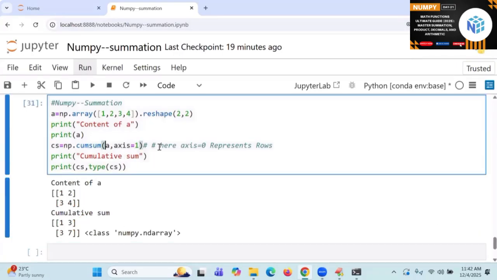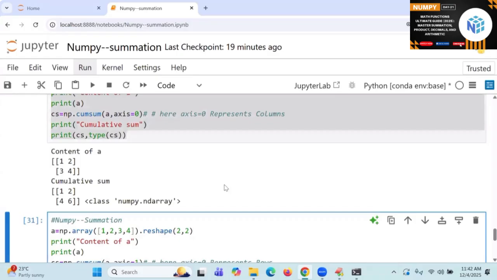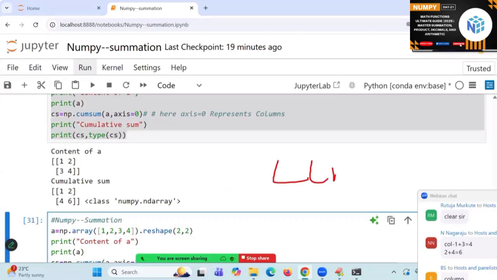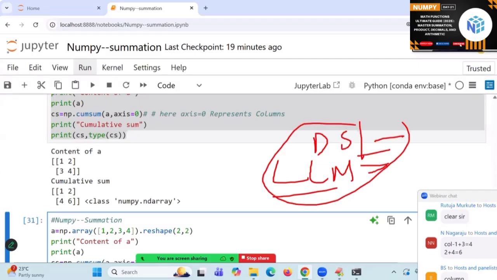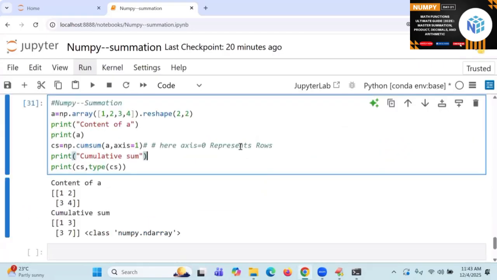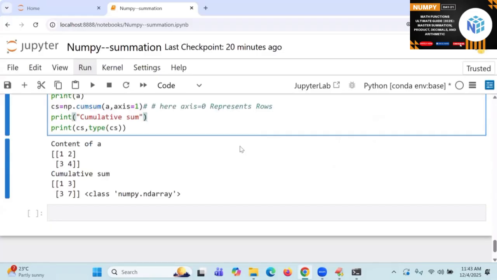This is called cumulative sum on 2D. Actually, cumulative sums will come on 1D most of the times. Even in agentic AI, the LLM learning process, even at data science level, on many occasions cumulative sum will be coming on a group of values. A group of values is nothing but 1D only. Even if there is a 3 by 3, 4 by 4, any number of things, we will flatten the list. Do you know how to flatten? A dot shape is equal to length comma, number of elements comma. On that we will find the cumulative elements. Are you following?